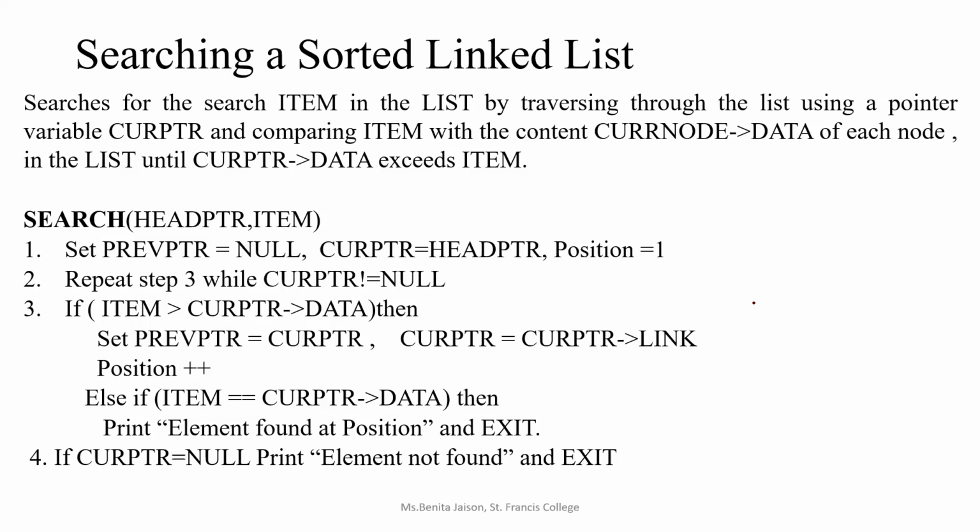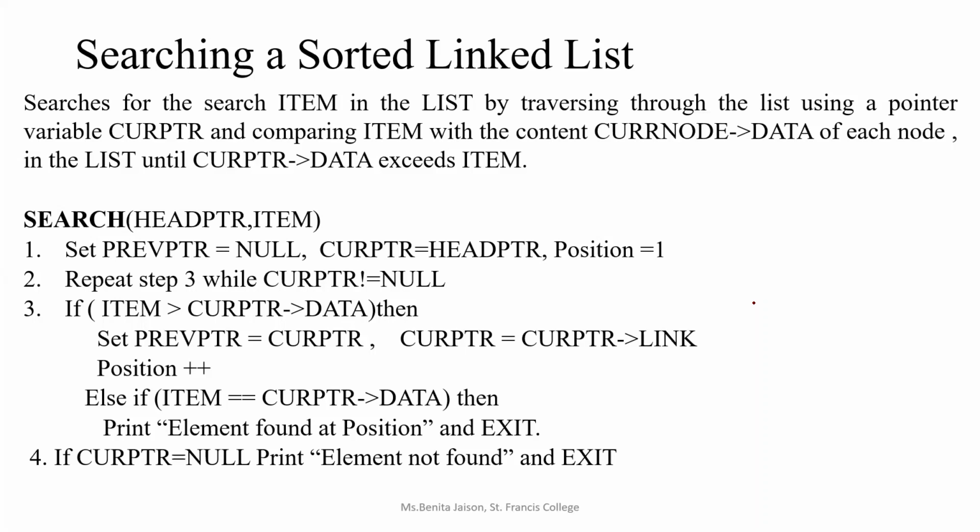Now, what is the specialty of a sorted linked list? The items, the data part, will be in ascending order. We are just taking the case of ascending order. Before traversing, you have to check one more thing: whether the item is greater than the current pointer data. You know the traversal algorithm, so along with that, when you traverse to the next node, you check whether the data is greater than the item to be searched. Then only we will be traversing.